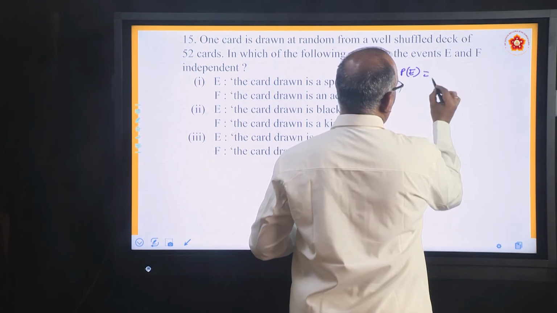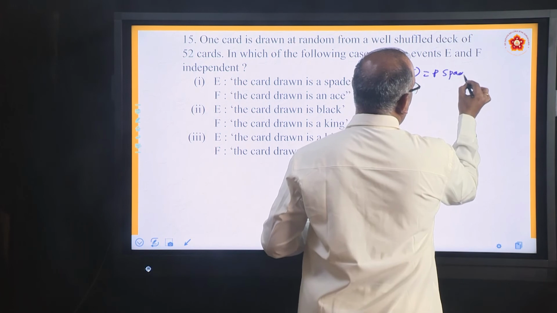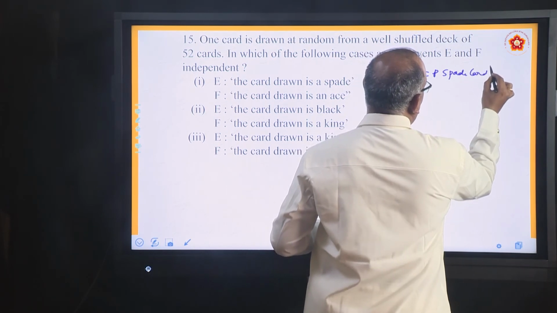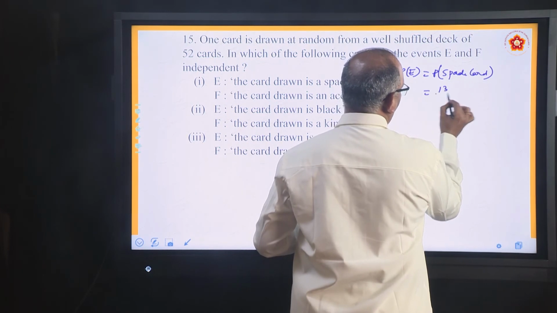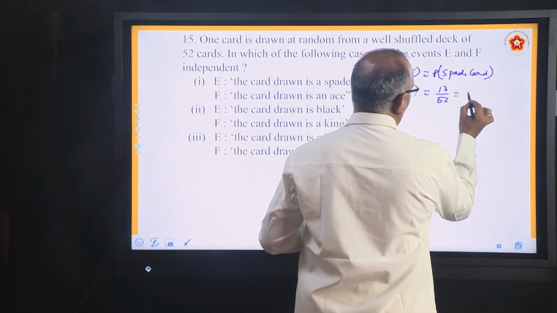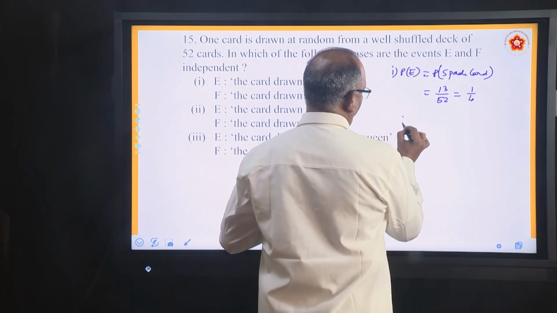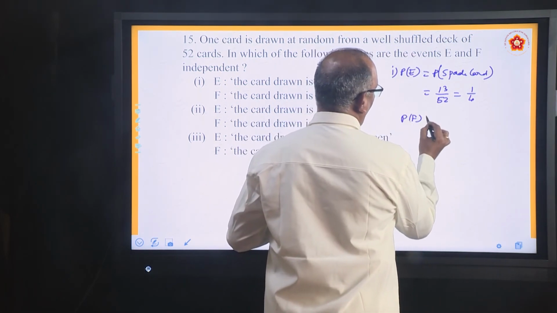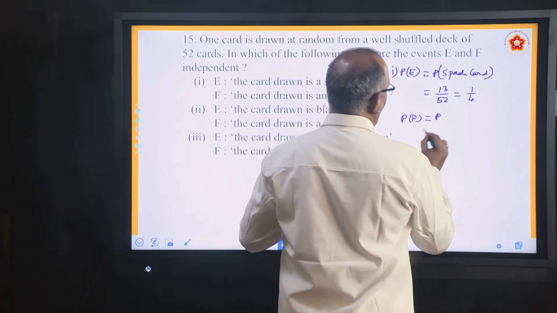PE is probability of spade card. There are 13 spade cards out of 52. So the answer is 1 by 4. PF. What is PF? Probability of drawing an ace card.